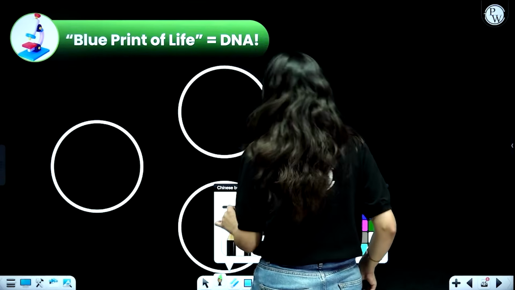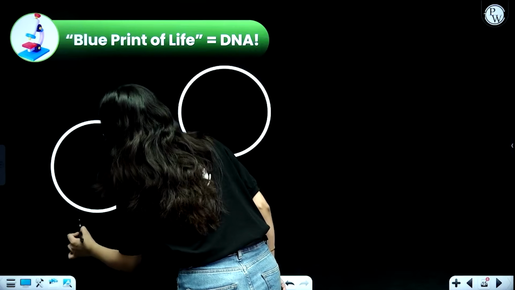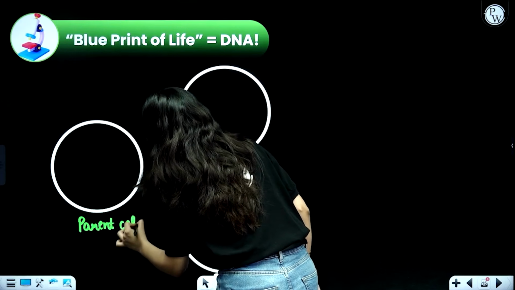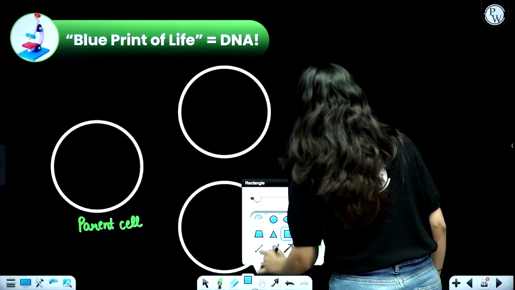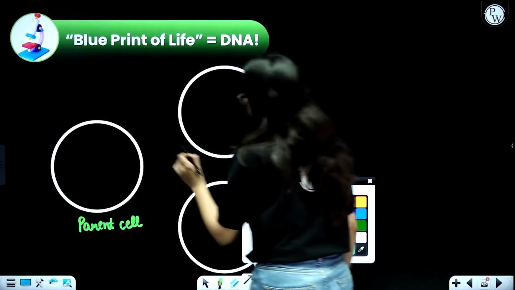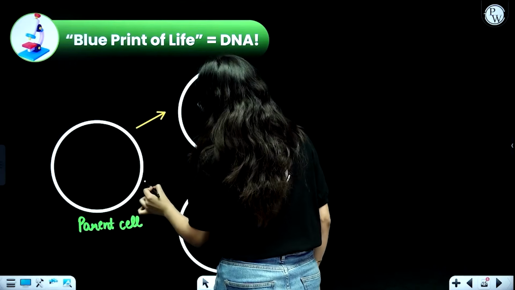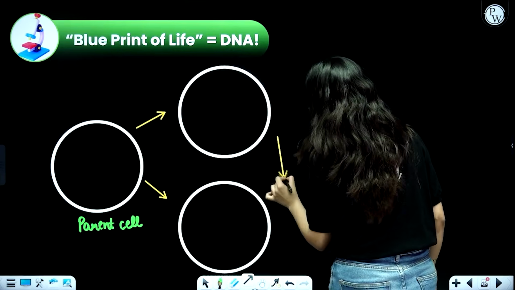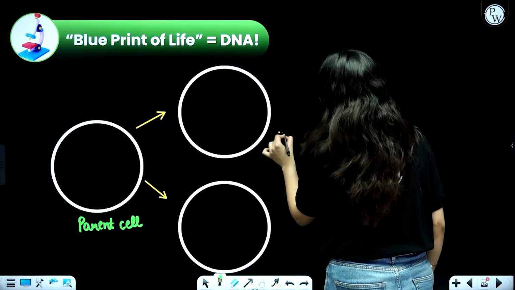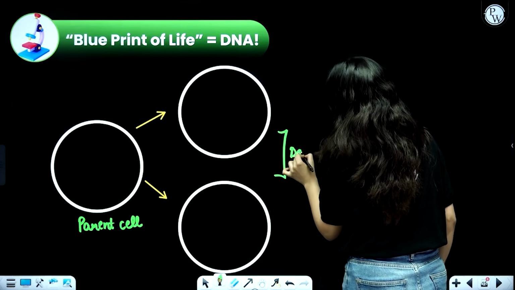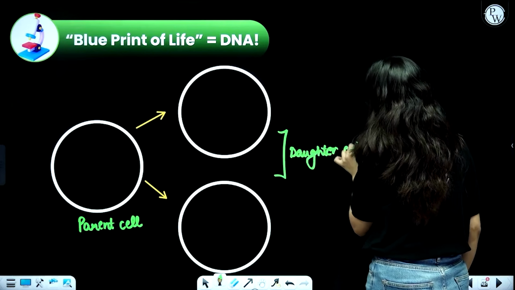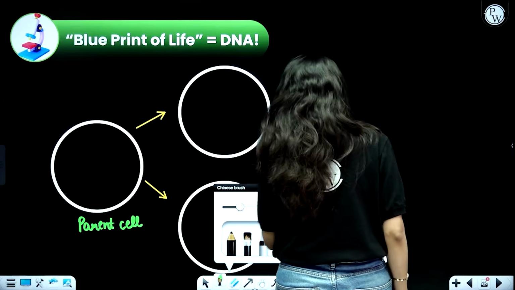Understand this with the help of a small diagram. Let us say this is one particular parent cell. As you know, when one particular cell divides, it divides into two daughter cells. Whenever one particular cell divides, it forms two daughter cells. So these are the two daughter cells, okay? I'm simply going to write that these are the daughter cells. Now, each cell has DNA. Each cell will have DNA that will contain all the information.